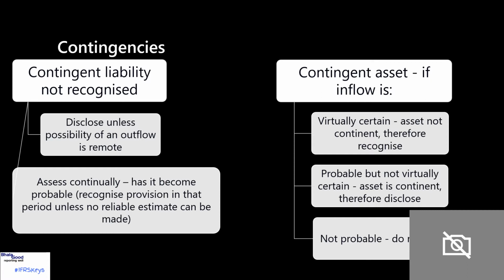On the right-hand side, we're looking at contingent assets, and with a contingent asset, you need to be careful because if it's virtually certain that it will be recovered, it is then not a contingent asset, it becomes an actual asset that we recognize. However, if it's probable but not virtually certain, then we would disclose it. And this is going to be very important when we're looking at any reimbursement from a third party for losses that have been incurred or will be incurred relating to coronavirus.